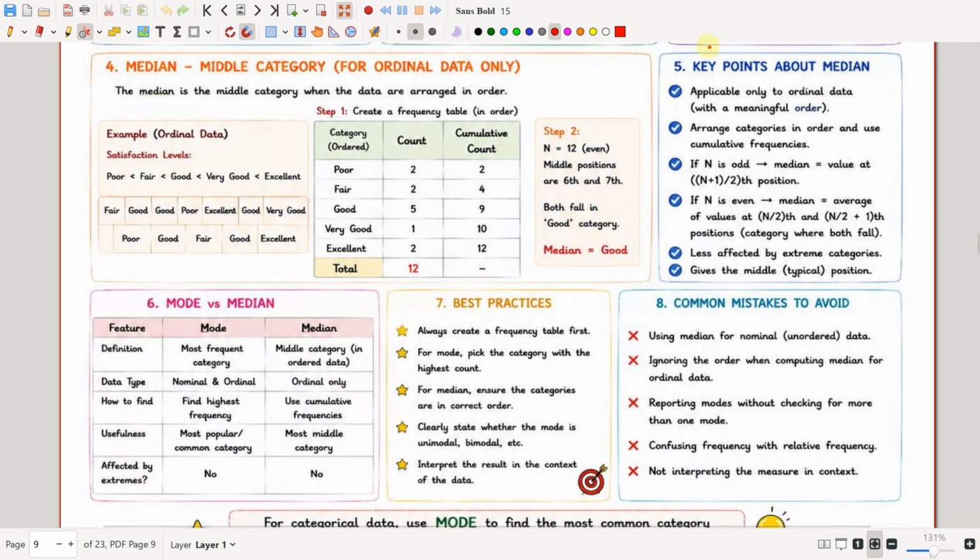The key points about median: it is applicable only to ordinal data and numerical data, and the categories are arranged in order. We have to arrange them in order and use cumulative frequencies.